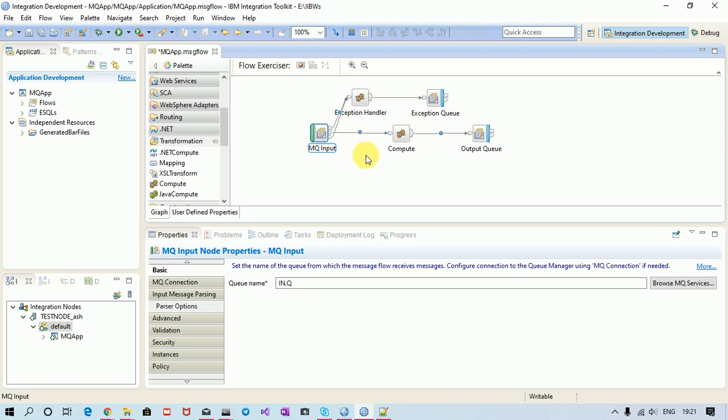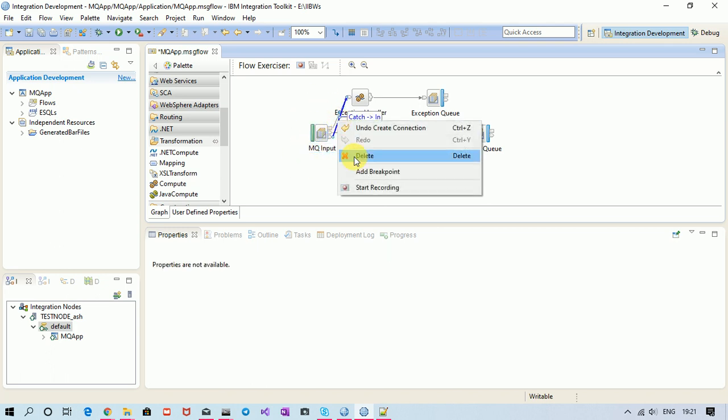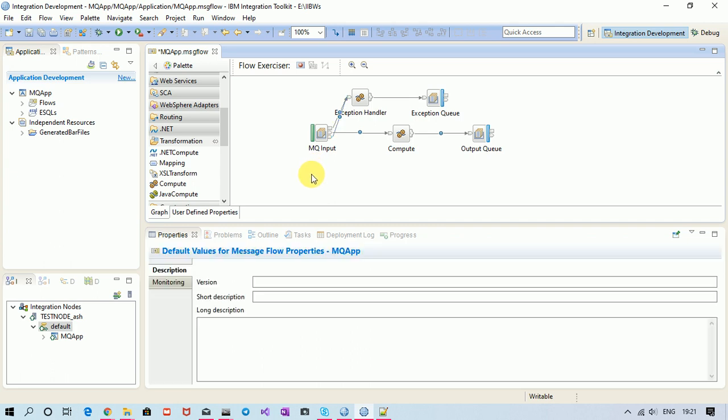So let's start. If the message which the MQ input node receives breaks on the MQ input node itself, then my message will travel through the failure terminal. But if the message passes through MQ input, but something goes wrong after that, maybe here or here, something wrong happens downstream and an exception occurs, then my message will travel through the catch terminal. Right, so this is the basic difference, which is very simple.